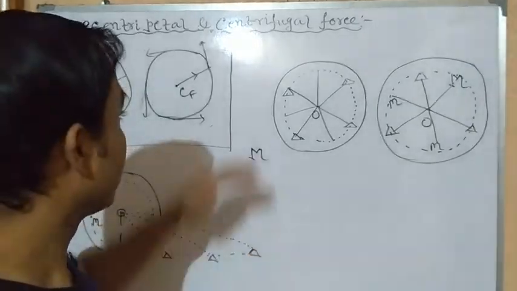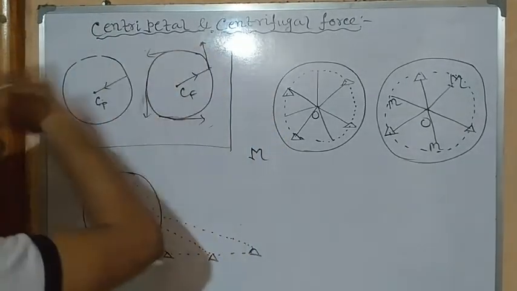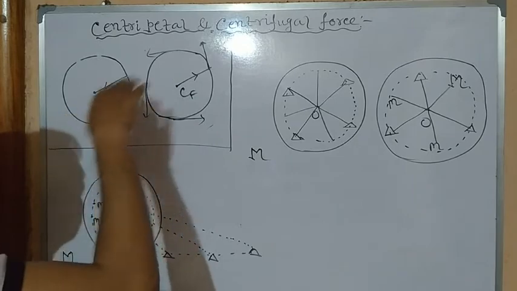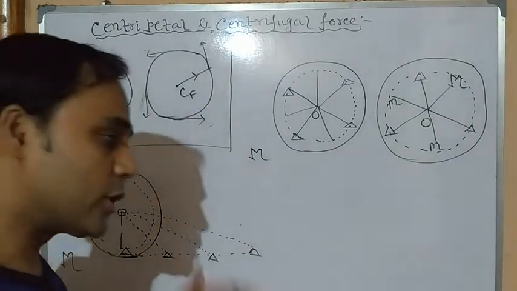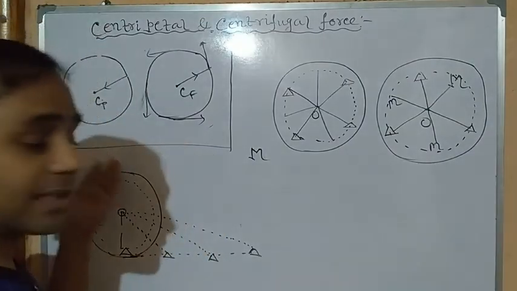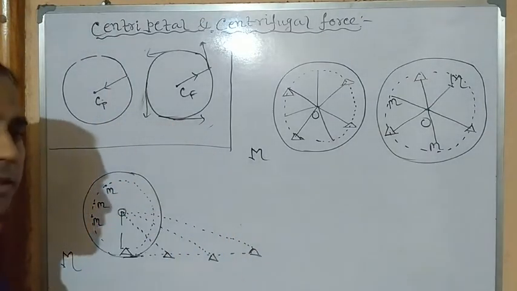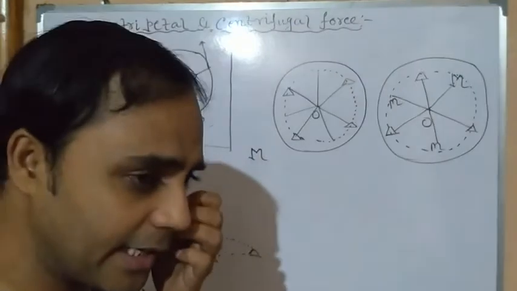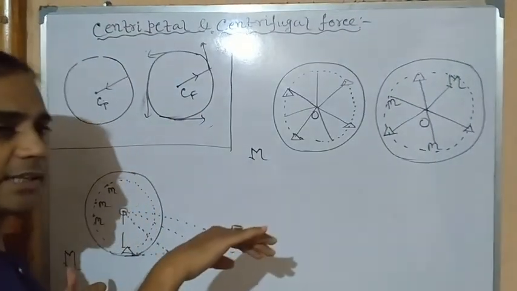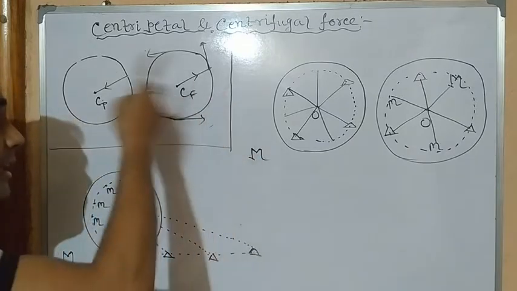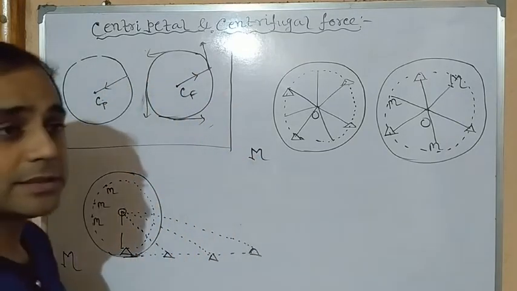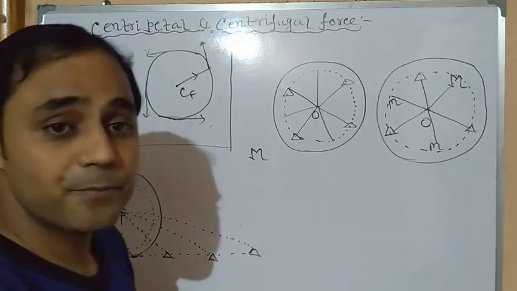So it means it has a tendency to escape or to fly away or to flee away along the tangent. So a force is acting towards the center when a body rotates in a circular path, it has a tendency to enter inside the center, but it also has a tendency to move away from the center, that is along the tangent.